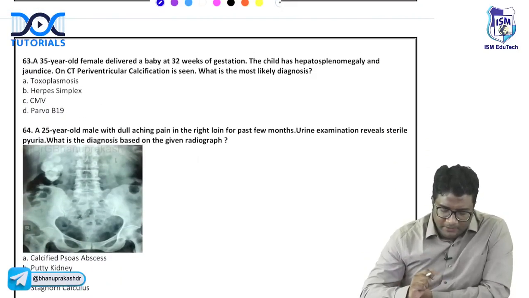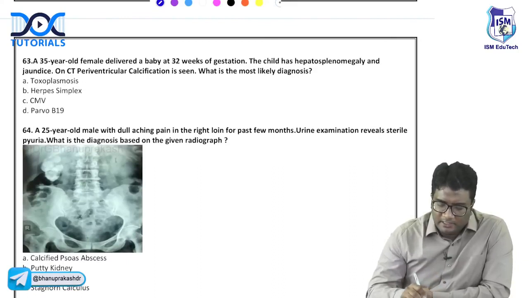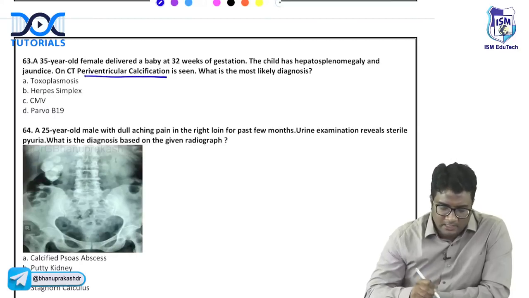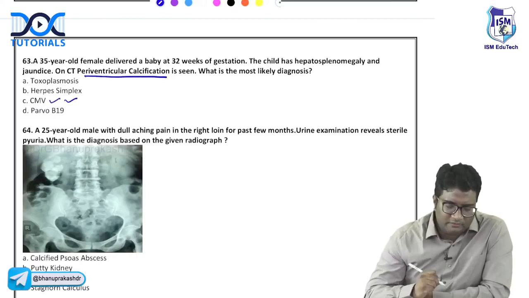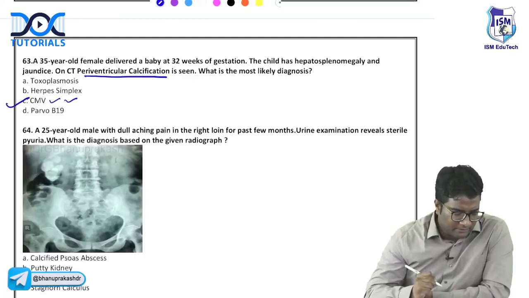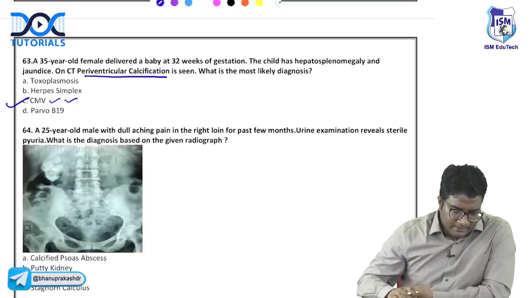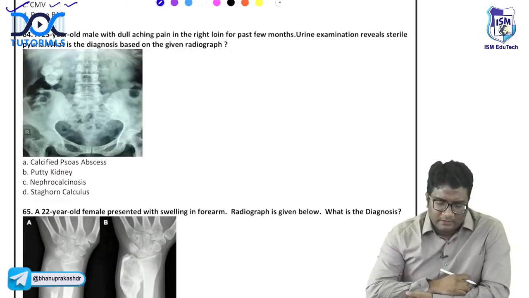Look at this 63. A 35-year-old female delivered a baby at 32 weeks of gestation. The child has hepatosplenomegaly and jaundice. CT shows periventricular calcification. Obviously, periventricular calcification is a feature of CMV, right? So this is CMV. Very good. Next, look at this next one.